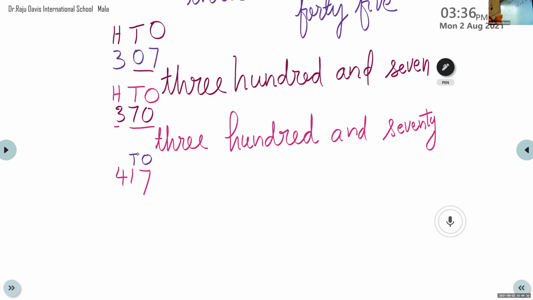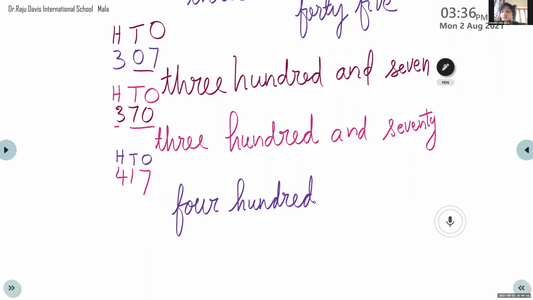Please listen here. At the ones place we have 7, tens place we have 1, hundreds place we have 4. So starting with the hundreds place, we can write 400 and then 17. 17 is 17. So 417.